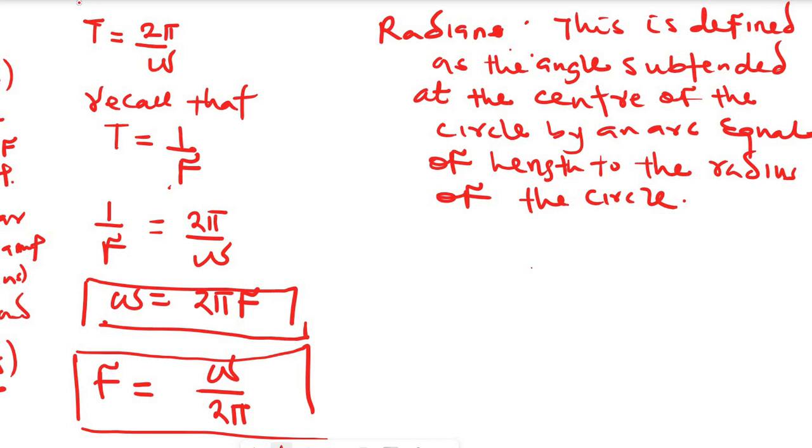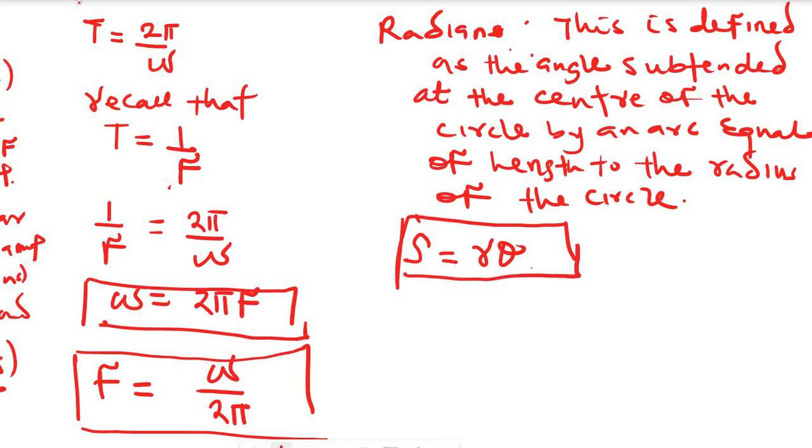Radian is defined as the angle subtended at the center of the circle. If you remember our first diagram, the angle subtended at the center of the circle by an arc equal in length to the radius of the circle. Now, remember the length of an arc. The formula is r theta in your circular measure in math, your P1. The length of an arc is r theta.